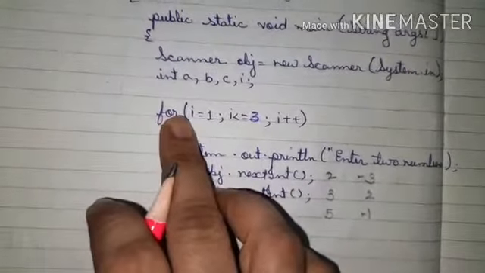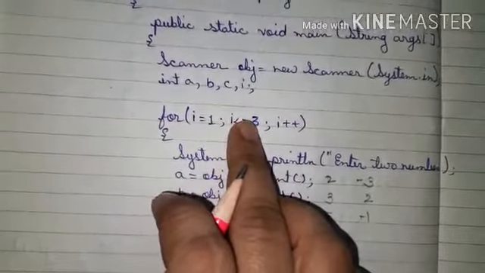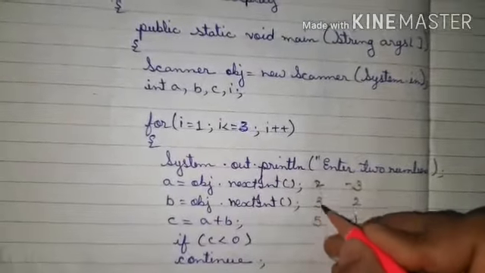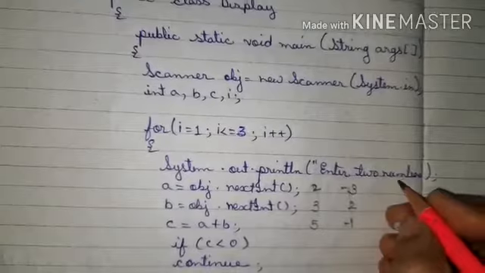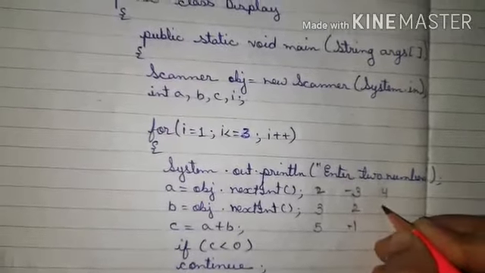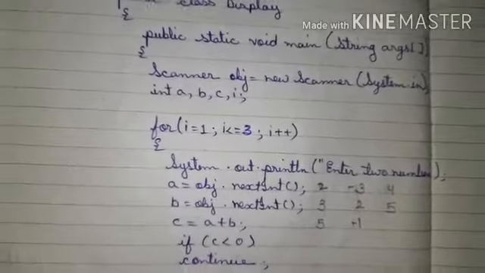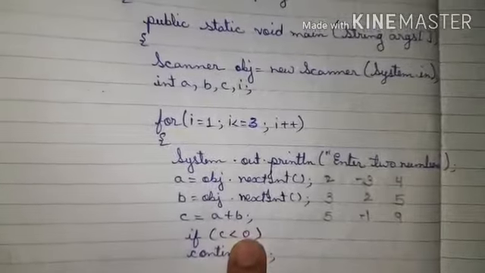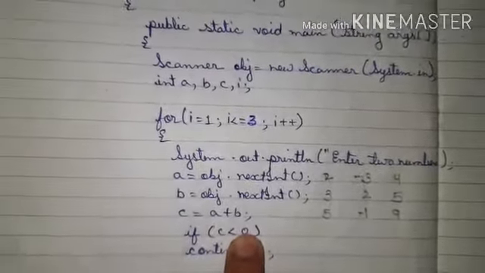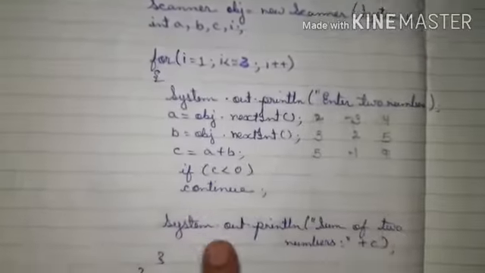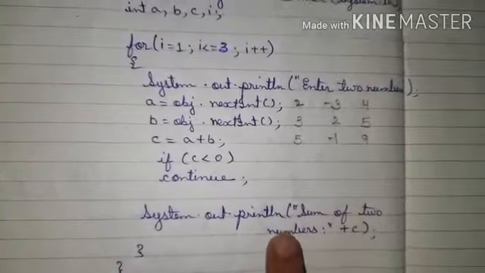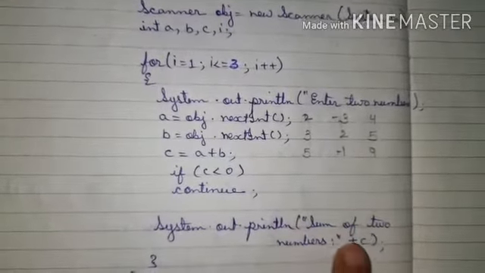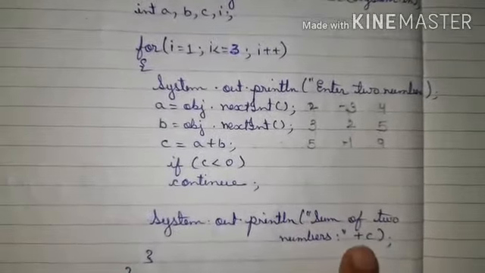Here it will come, and now i is 3. 3 is equal to 3, so the condition is true. Again it will ask to enter 2 numbers. Now you will be entering the other 2 numbers. I have entered 4, and then I am entering 5. So the sum is 9. 9 is not less than 0, so the condition is false. It will not come to continue, and it will come here and display the sum of the two numbers is 9. So the output is: sum of the two numbers is 5, and the next statement is sum of the two numbers is 9.